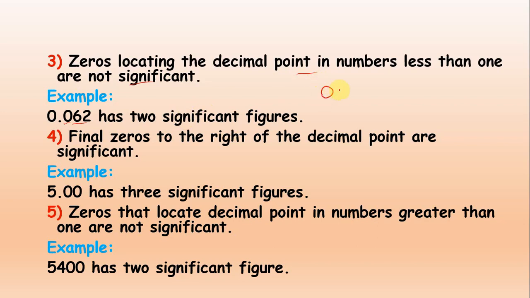Another example I am giving you: 0.00168, so we will count only these numbers in this rule number 3. Don't get confused in this rule number 3, but you have to write those numbers which are non-zero here, and the zeros before and after the decimal point you will not count as significant, so you will write 3 significant figures here.